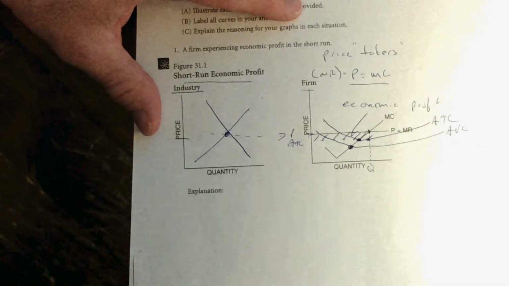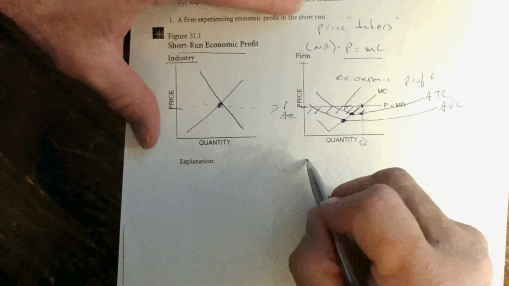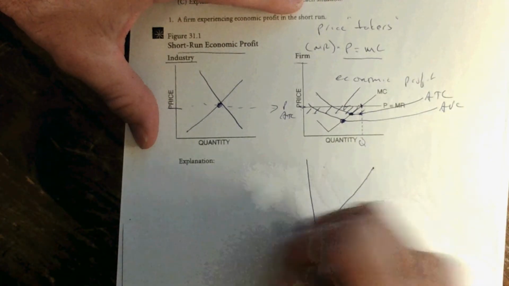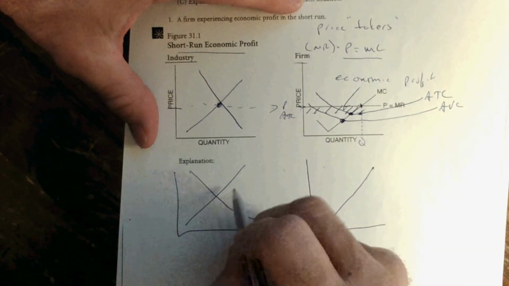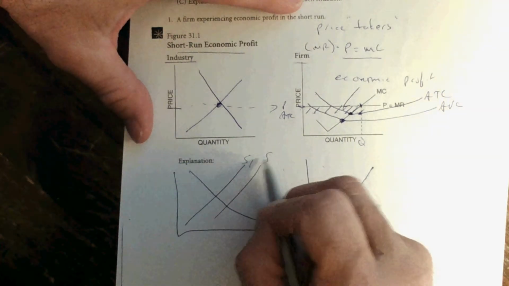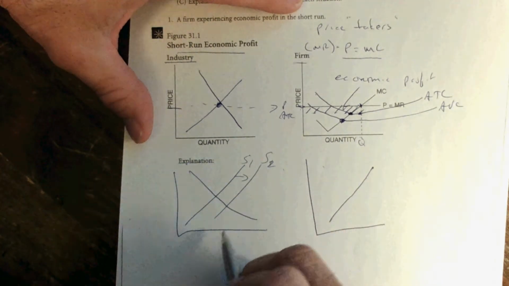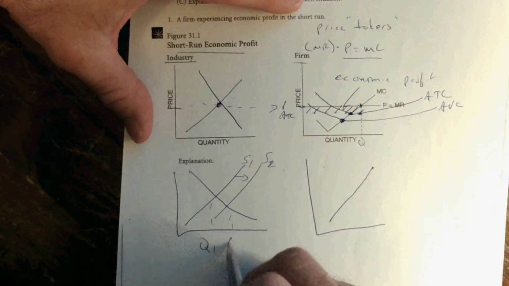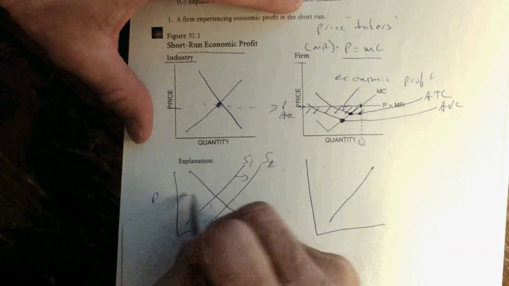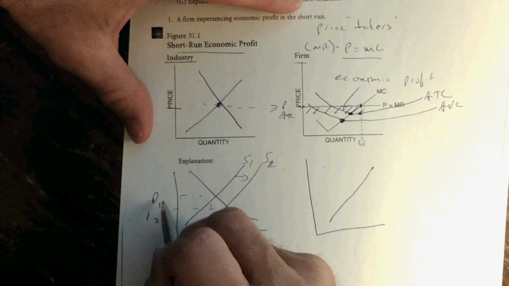That's going to induce firms to enter the industry. Supply will shift to the right, causing the equilibrium quantity to rise and the price to fall.